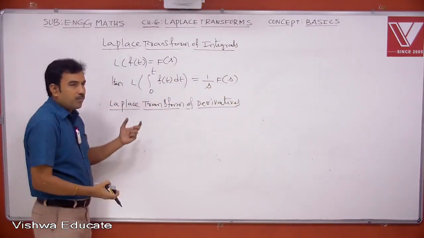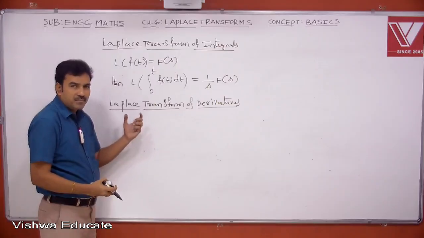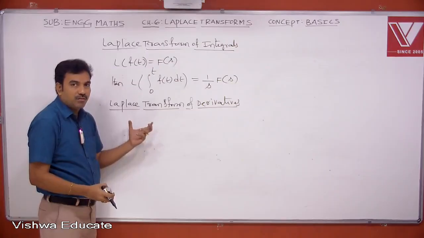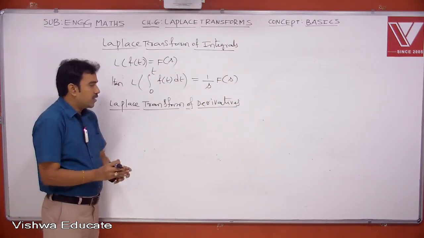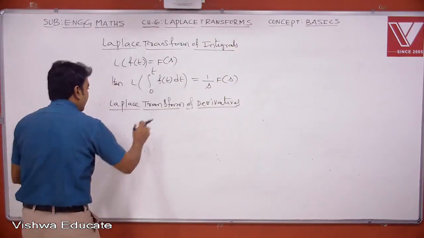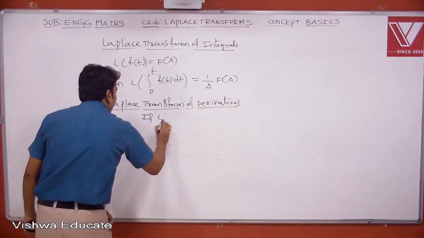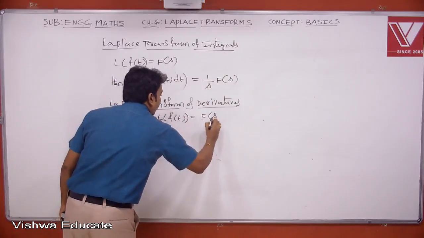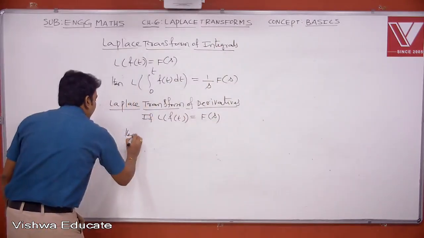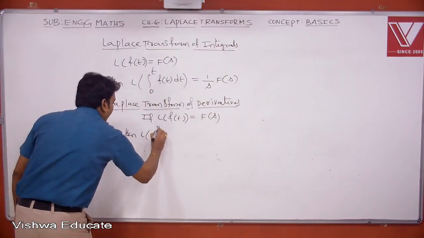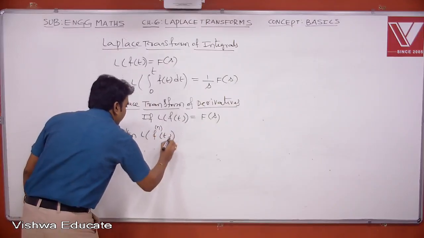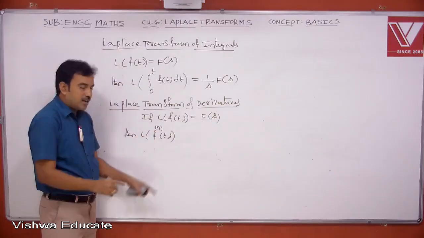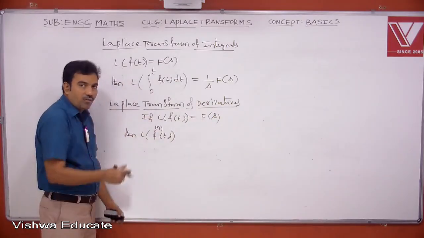This is very important. Using this point, we can easily solve higher order linear differential equations with constant coefficients. So first let me tell you the formula for this. Suppose the Laplace transform of small f of t is capital F of s. Then consider the Laplace transform of the nth derivative of f with respect to t. Here n is written in parenthesis, which means it represents the nth order derivative of f of t.